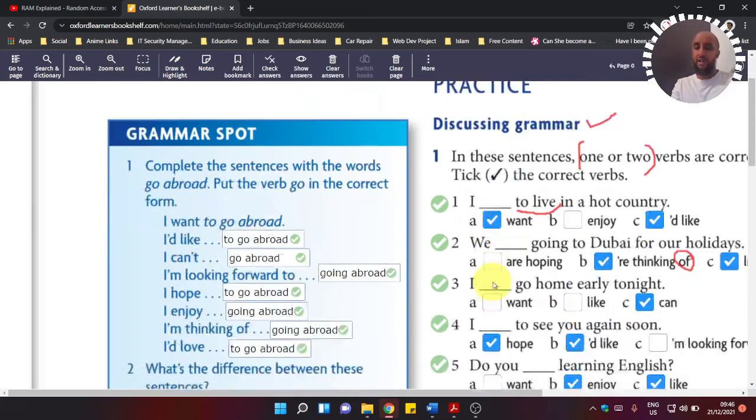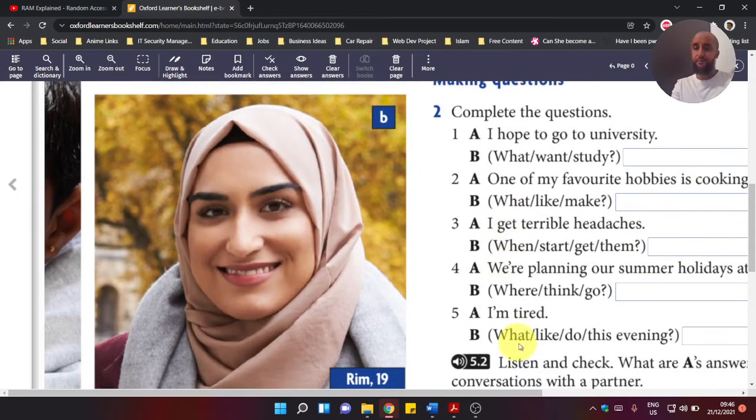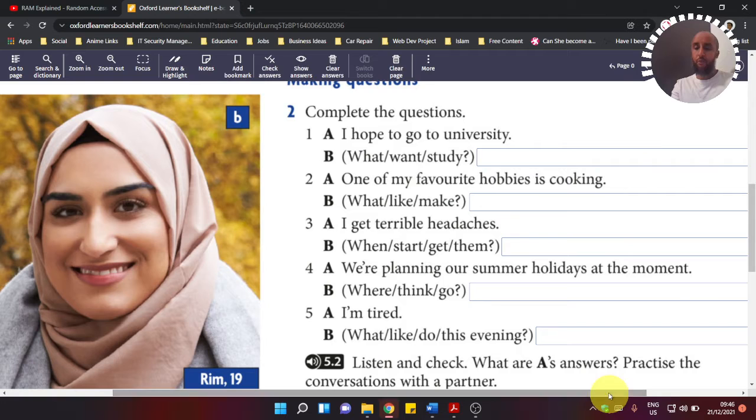Let's go back again. Here, we have to write some questions. So just to save a little time, I will do a few. If you remember what I said, when we talk about the to infinitive, let me switch back over to my main screen. When we talk about the to infinitive, remember the idea is that we use it to talk about plans and wishes and hopes.